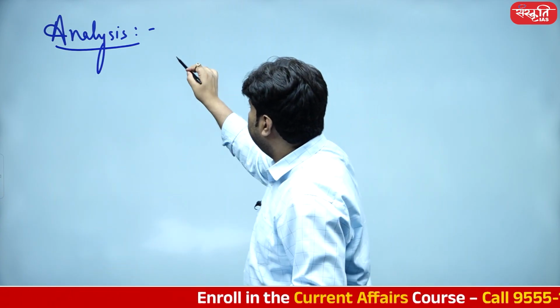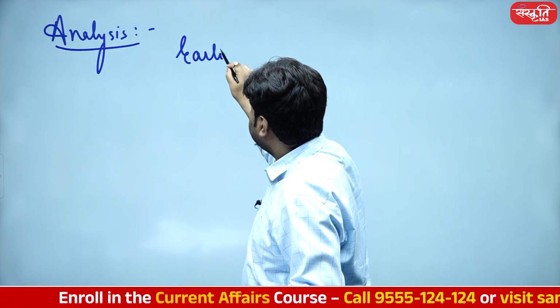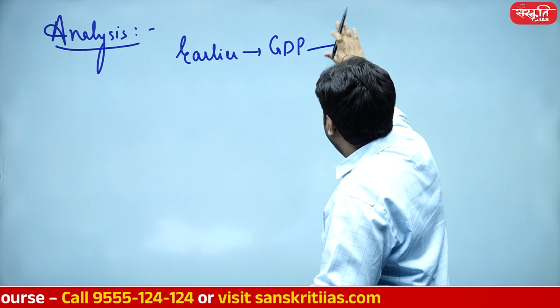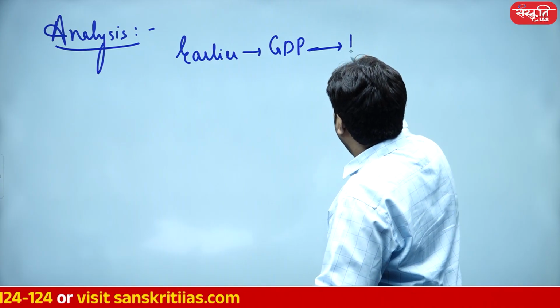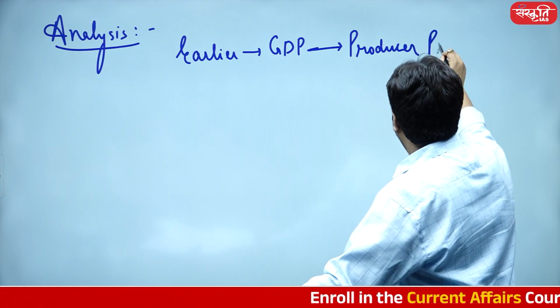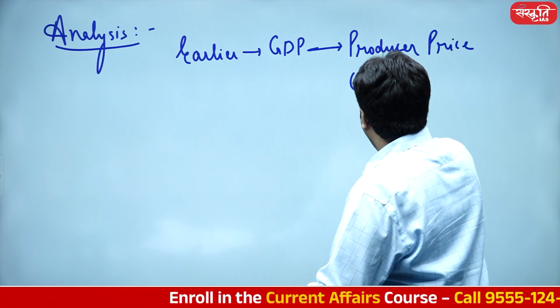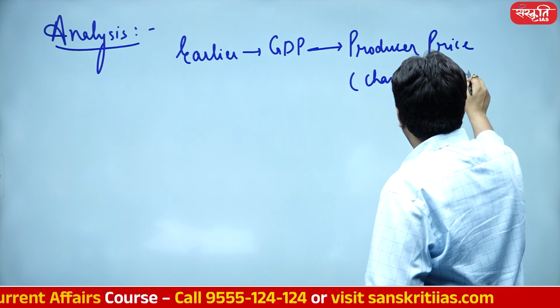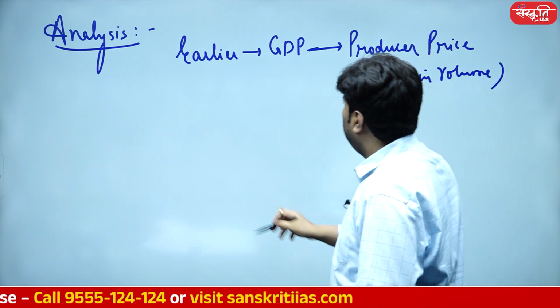So earlier we were calculating GDP from producer price or change in volume point of view.